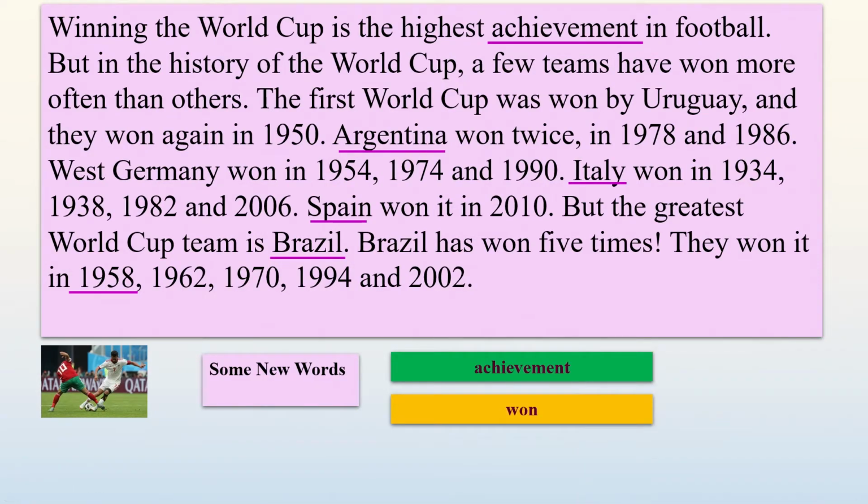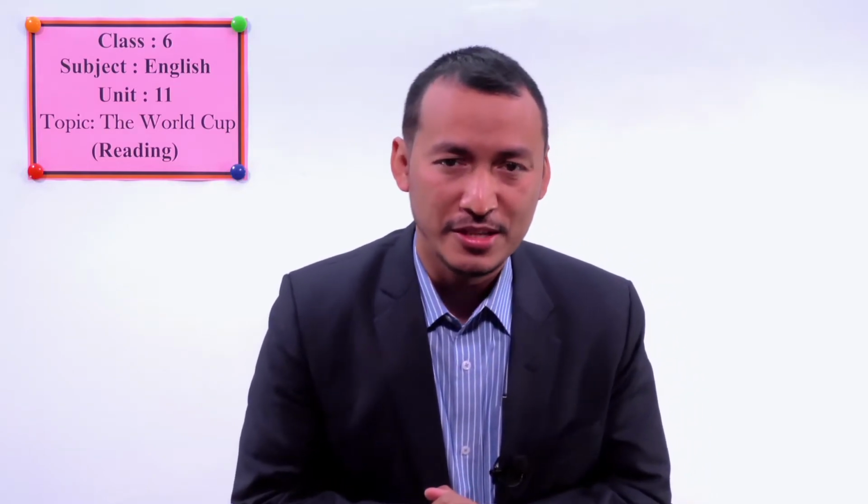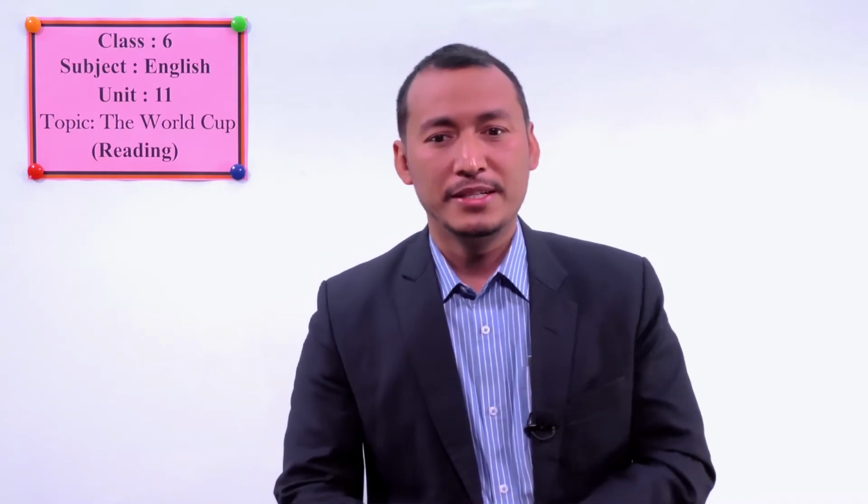So you can see that Brazil has got the highest number of times of winning the World Cup, right? So we can say that Brazil has been the greatest team ever. Okay, students, now these are the information that we get.